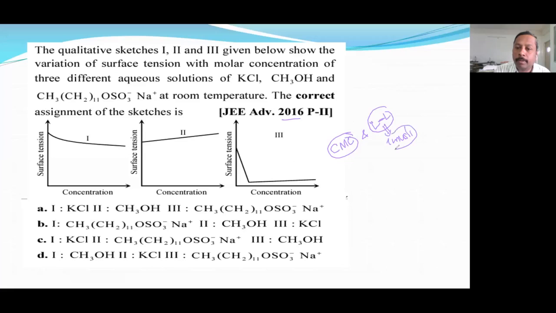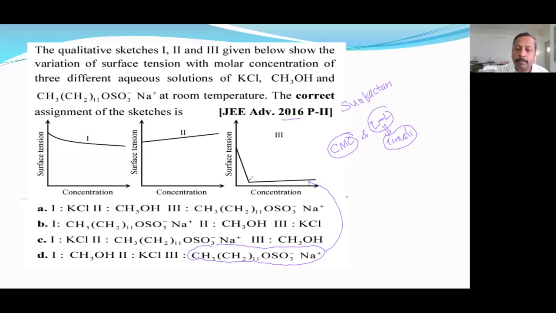In the types of emulsions I have explained surfactant. Actually, these soaps are surfactants. A surfactant is a substance which sharply decreases the surface energy. So this is a soap molecule, and a soap molecule decreases the surface energy very sharply. Surface tension or surface energy will be decreased.